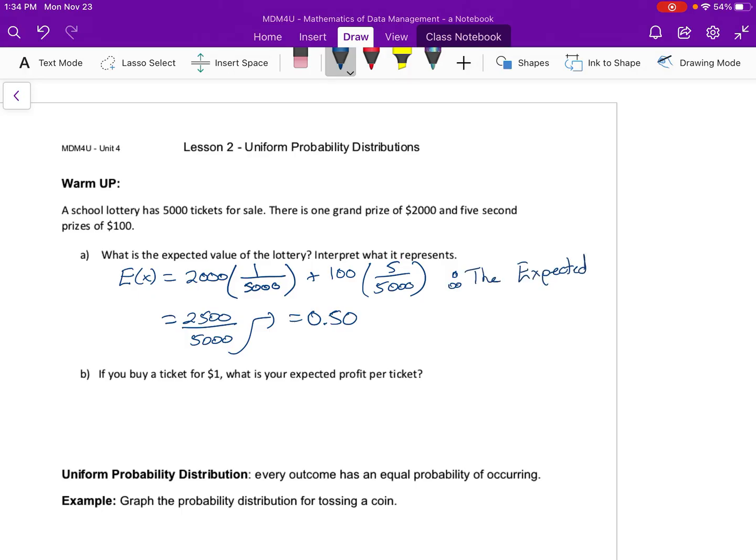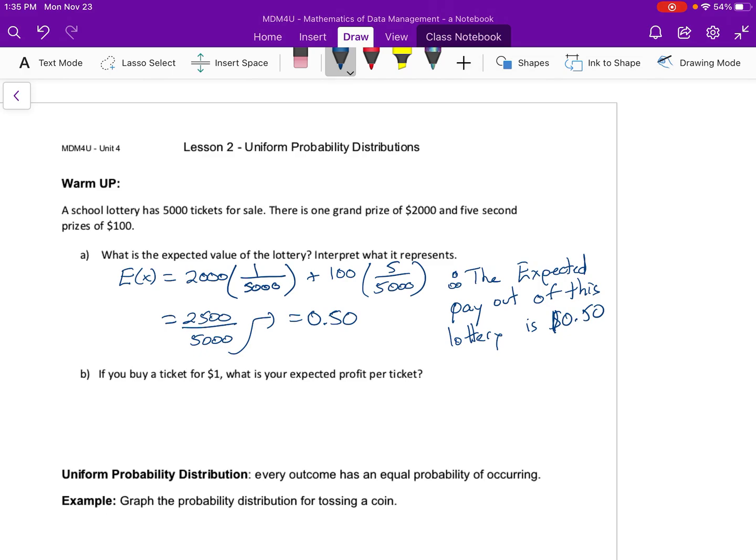So therefore, the expected payout of this lottery is 50 cents, basically. If you were to buy, on average, lots of tickets, your payout would be this.